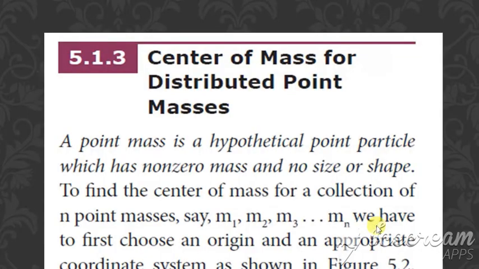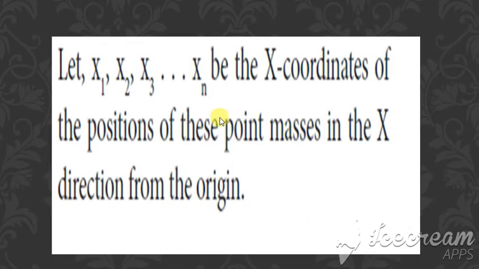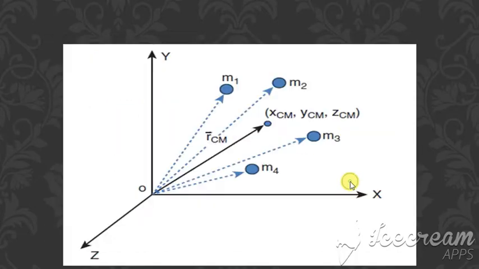Clear? Next is the center of mass for distributed point masses. Let us consider a point mass which has a non-zero mass and no size or shape, such that it has masses m1, m2, up to mn. We are considering masses placed on the x-axis such that they have positions x1, x2, up to xn from the origin.